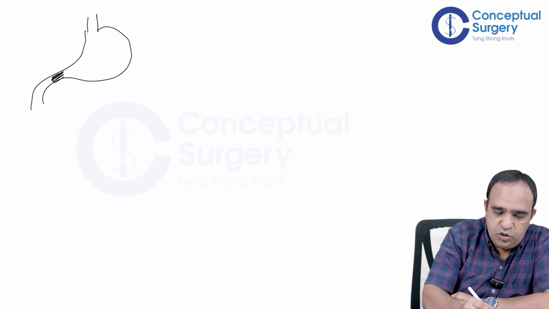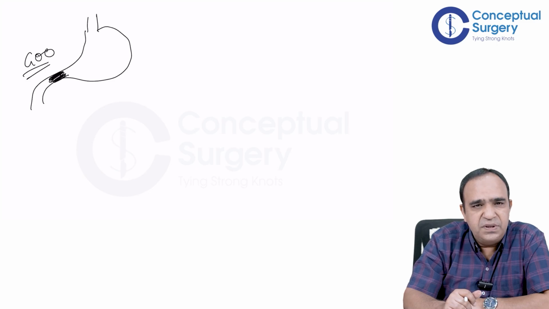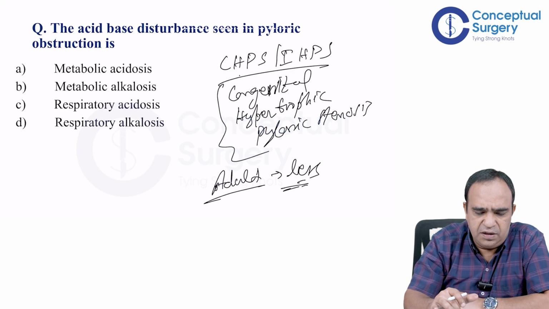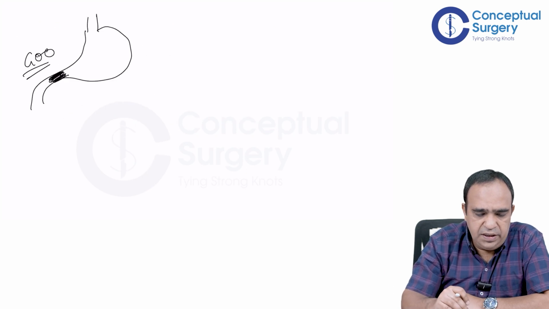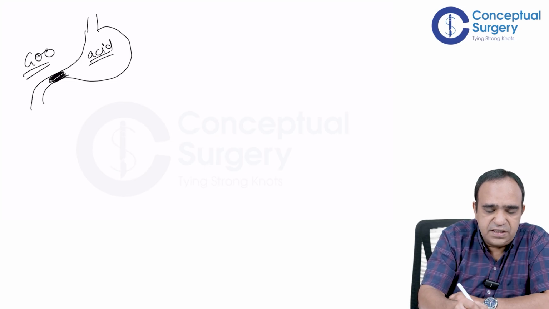Now pyloric stenosis means there is a block here, gastric outlet obstruction. Okay, there is congenital hypertrophy of the pyloric muscles, that olive shaped mass. There are other things. We are not going to discuss the whole of CHPS, right? Now, stomach, all of you know, stomach has acid, hydrochloric acid, it's HCl.